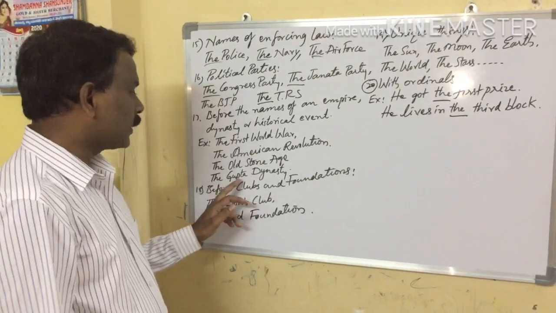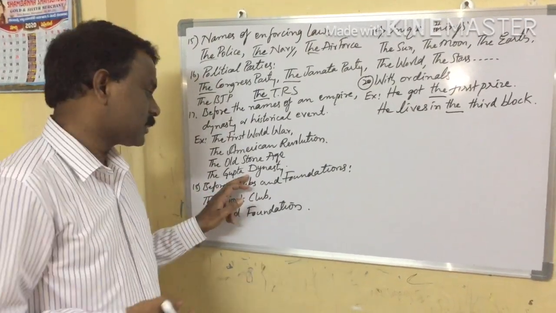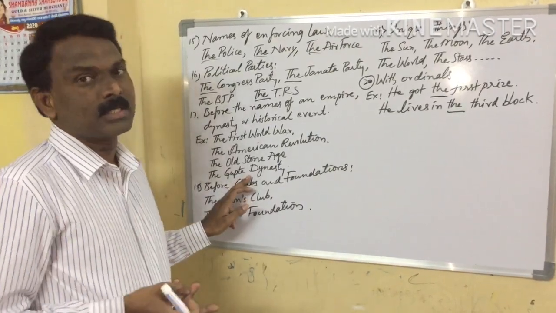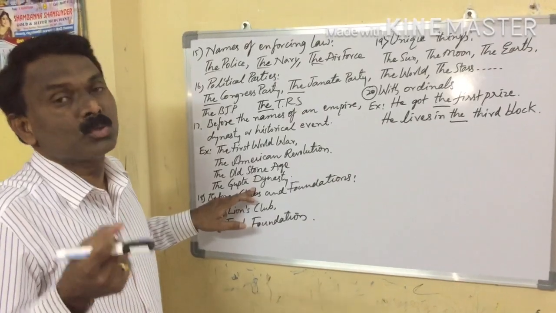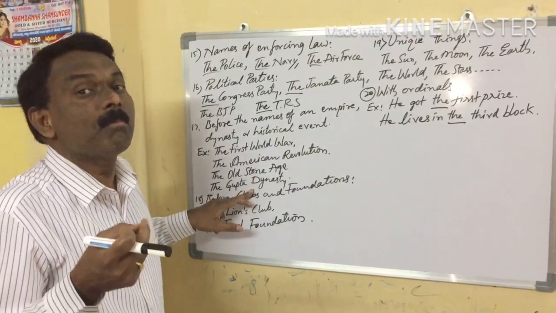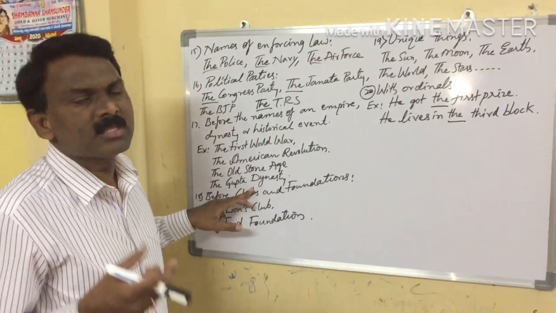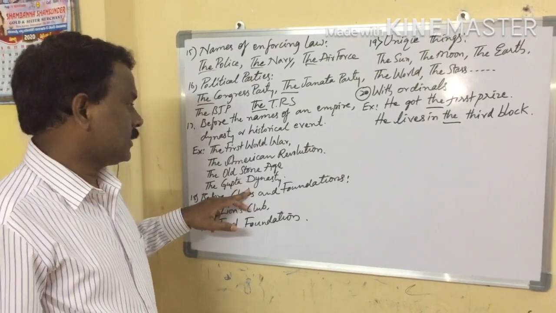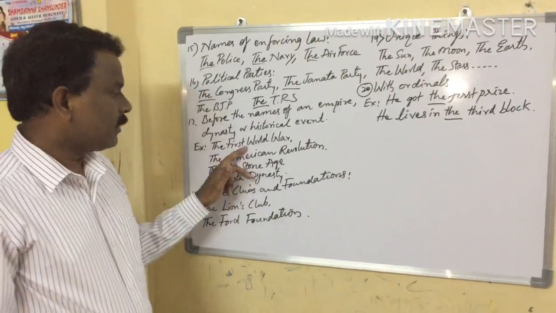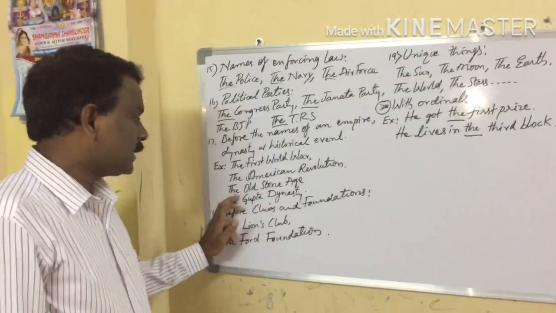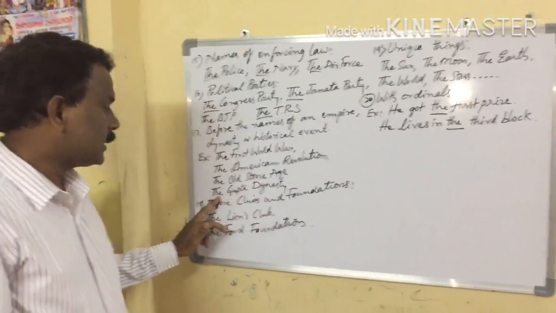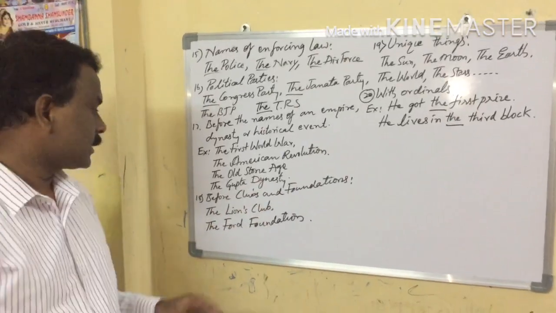In this way we can even add the Cholas dynasty, the Shatavahanas, the Rashtrakutas, the Pandyas. These are all names of dynasties. Let's see once again: the First World War, the American Revolution, the Old Stone Age, the Gupta dynasty.